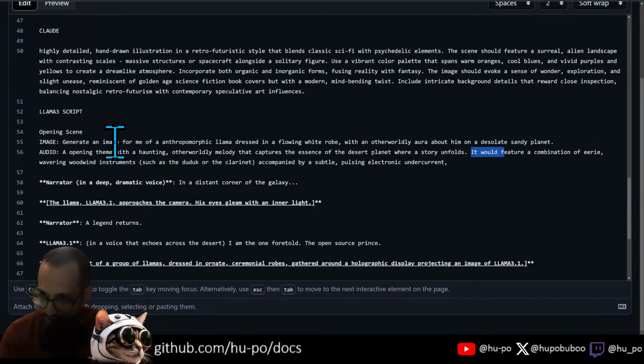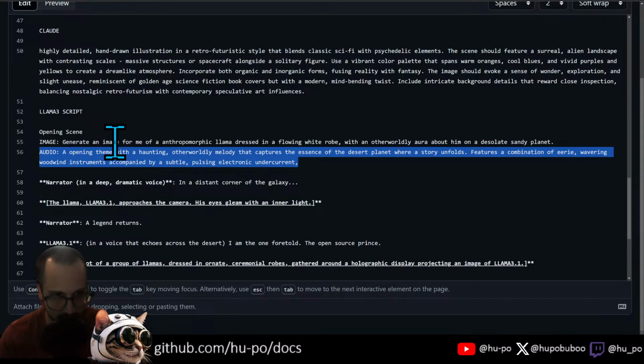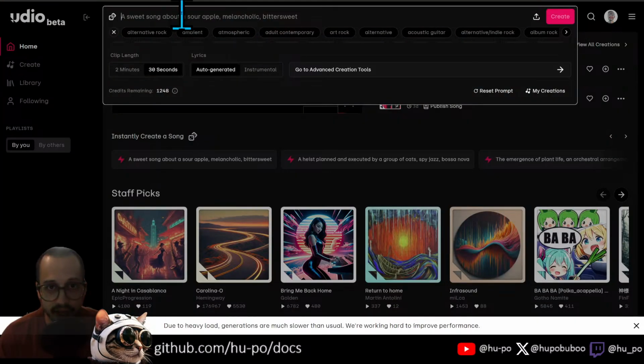It features a combination of eerie wavering woodwind instruments such as the duduk or clarinet. I don't think we need specifically the instruments because I don't want it to just do that. Accompanied by a subtle pulsing electronic undercurrent. So let's copy that and then we'll put that here.